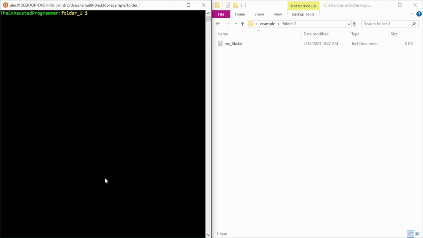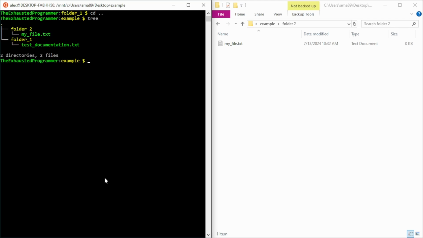Now, like I said, there's a lot of ways of doing things in Bash that are similar, but maybe slightly different. And there's a ton of websites out there that you can look up and find all sorts of neat little tricks that can be done. Like I can show all my files in directories using the tree command. And there we see a more thorough look into our directories.